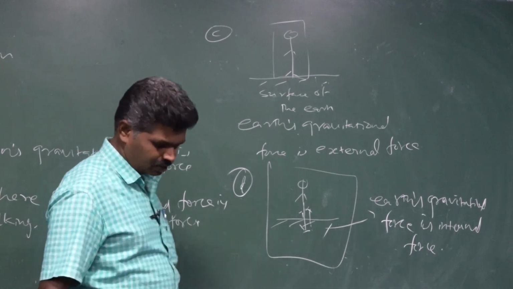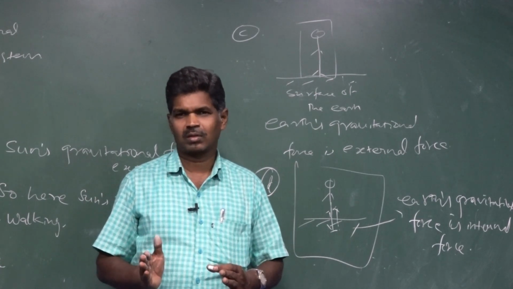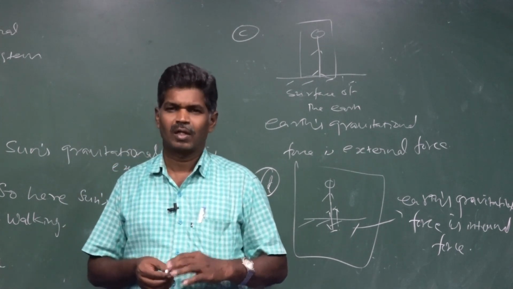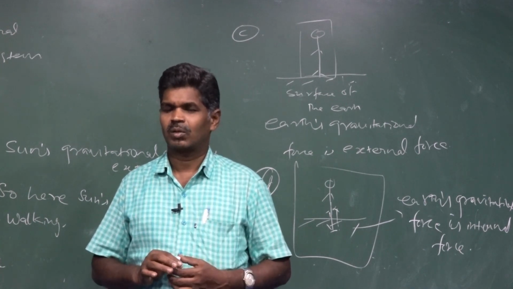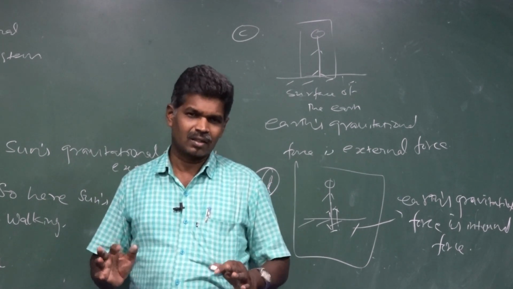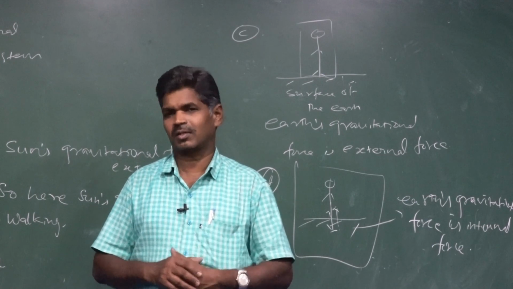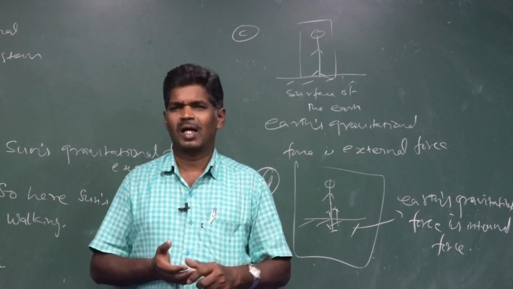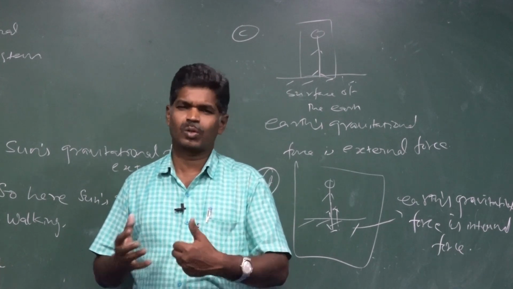Okay, that's all about the sum and about the conservation of linear momentum. Without external force, total momentum is conserved. That is the law of conservation of linear momentum. Like that, without external torque, total angular momentum is conserved. So only if an external thing acts can it make changes. We have completed the conservation laws, three conservation laws: conservation of total energy, conservation of linear momentum, and conservation of angular momentum. In that, we have explained the conservation of linear momentum. Go through your book, it is very clear.